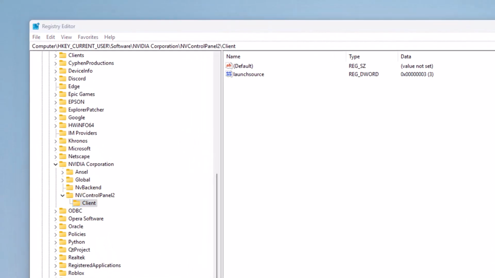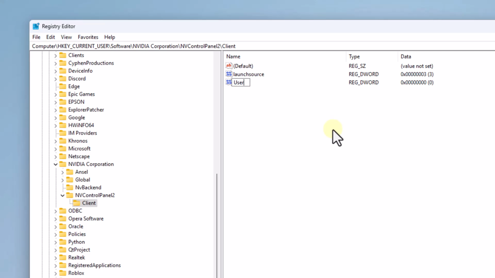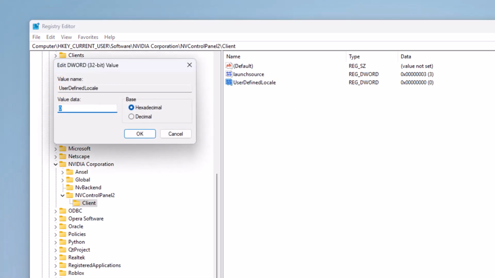In some free space, right-click to choose New and then the DWORD (32-bit) value. You will assign the name User-Defined Locale. Double-click on this value and in the Value data field, enter the code according to the desired language.